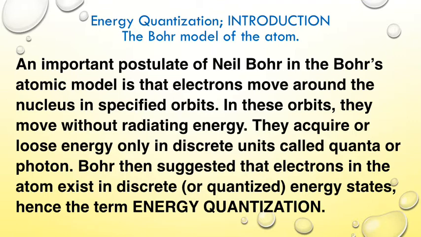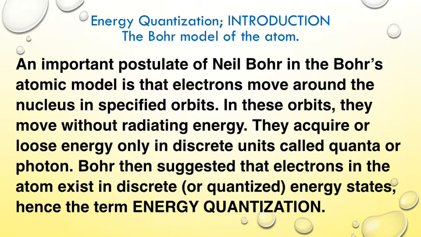And in these orbits, the electrons move without radiating any energy. That means that they acquire or lose energy only in discrete units called quanta or photon. What do we mean by discrete?